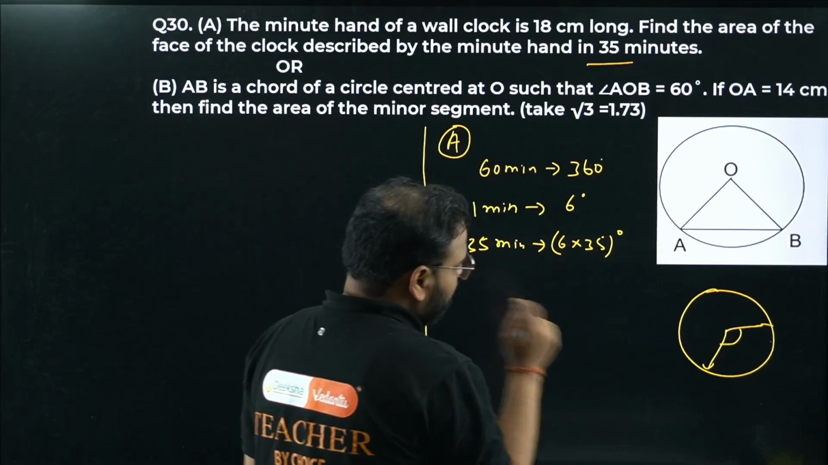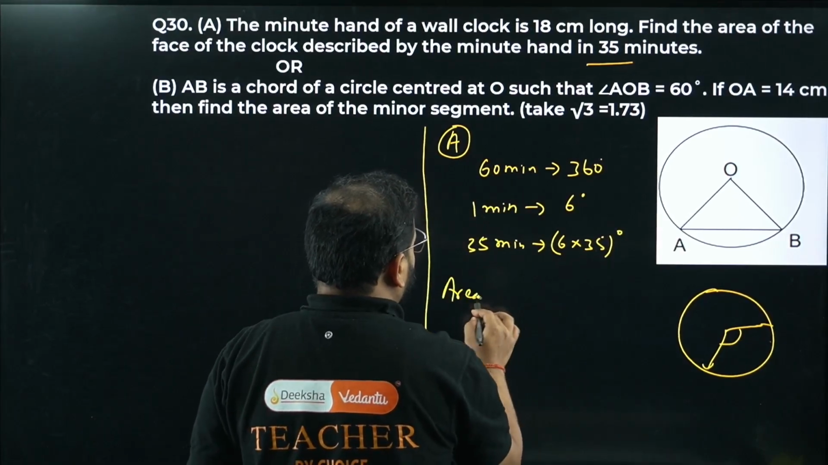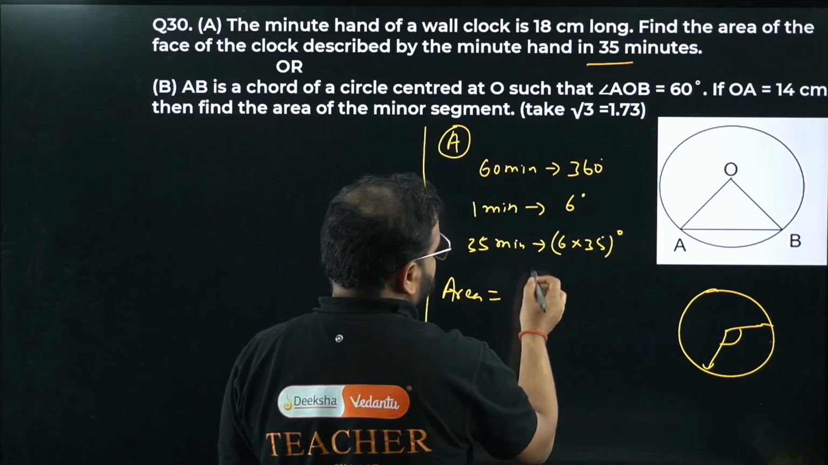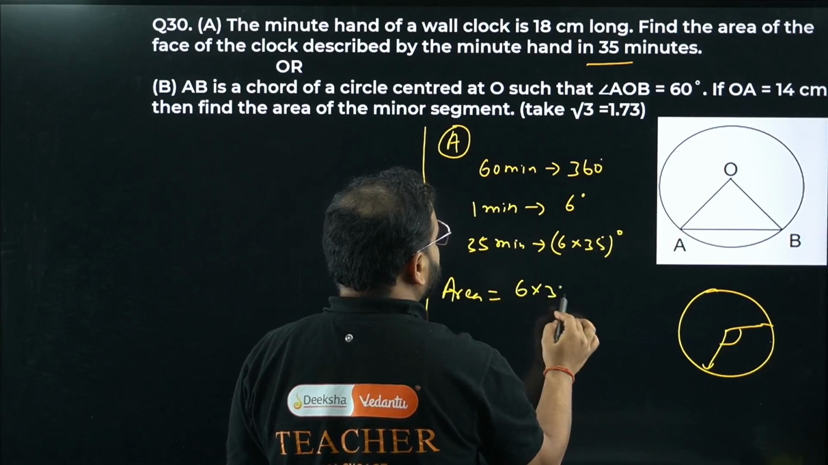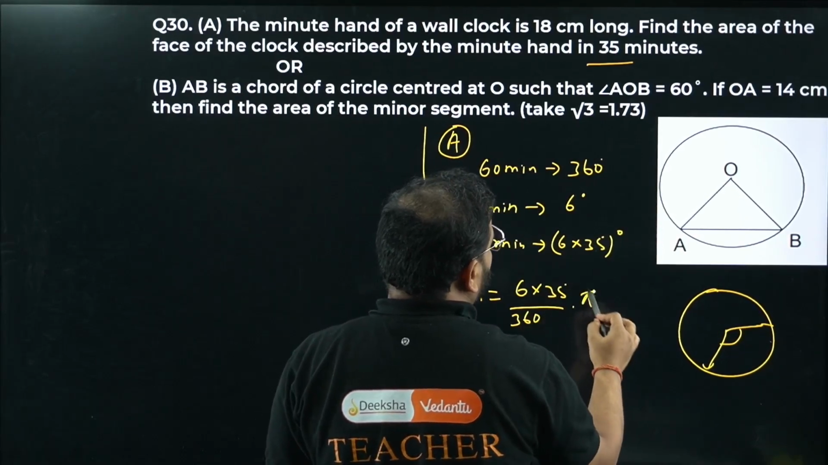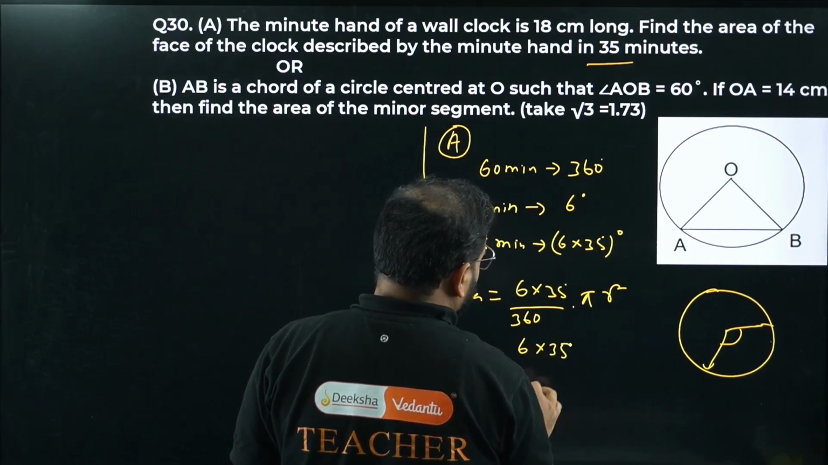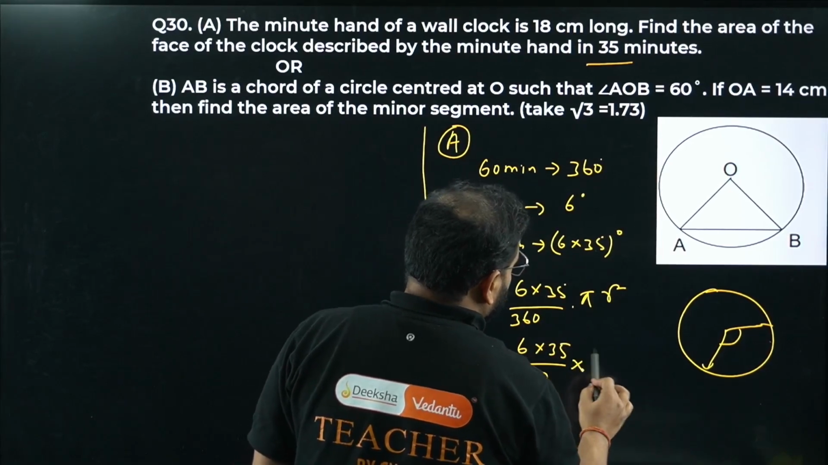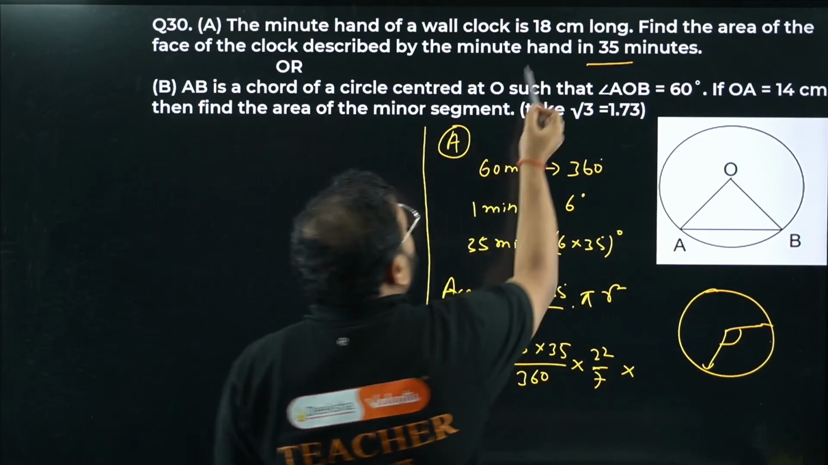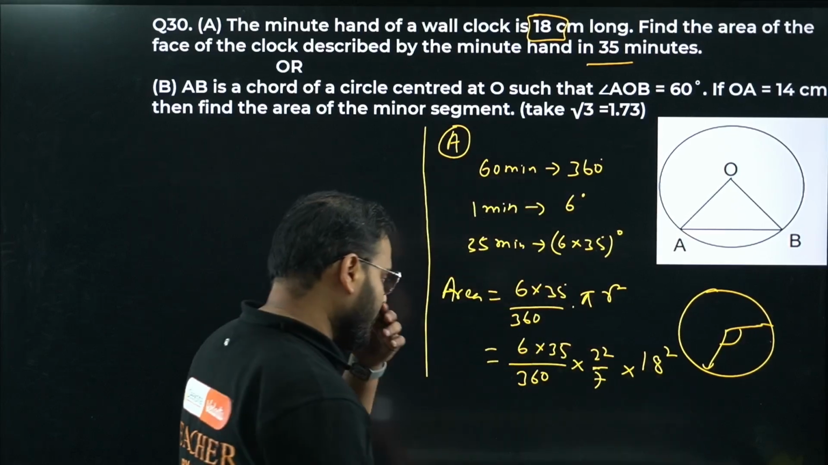Okay, so we'll get the area of this sector, the required area served by the minute hand, will be given by theta. This is theta, right? 6 into 35 degrees divided by 360 into pi r square. What is the value of pi? We know this. 6 into 35 by 360, 22 by 7 into r square. How much is r, sir? The length of the minute hand is 18, right? 18 square.